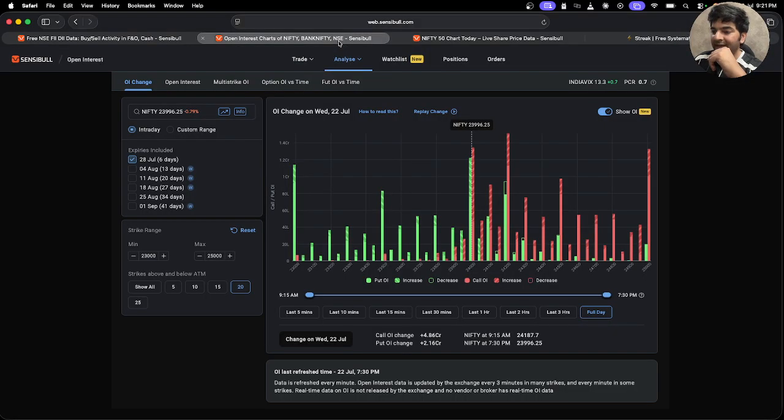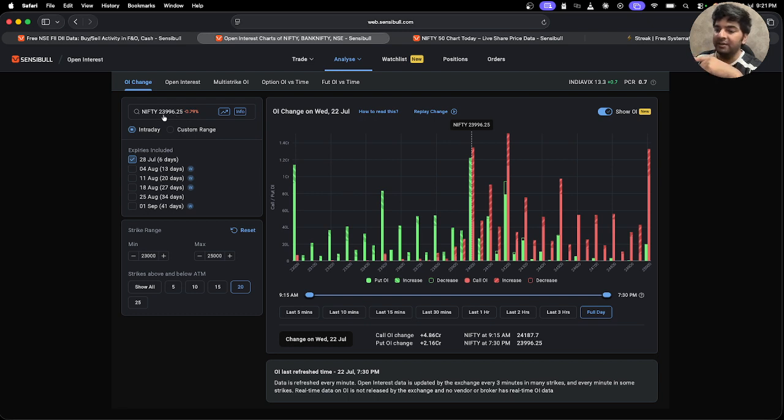The market has clearly respected the 24,000 level, one thing to note. This has been an important psychological level for the market. It has bounced a lot of times from here. It has been taken as a support, taken as a resistance. So this support would be crucial to watch over the next few days.